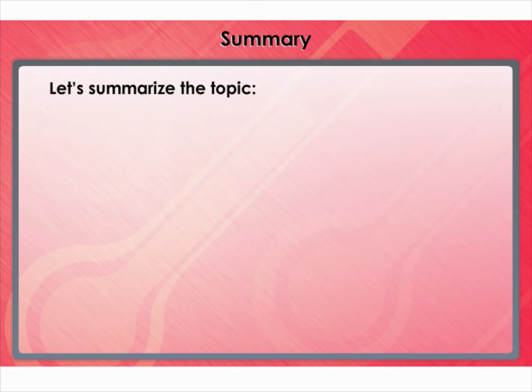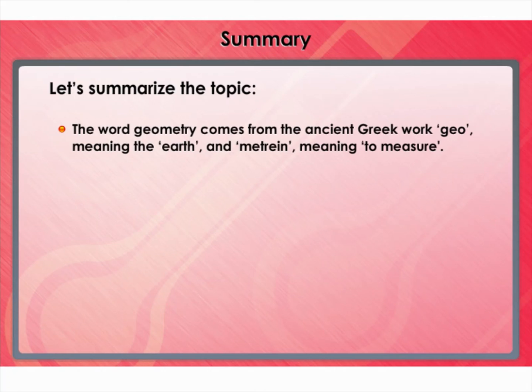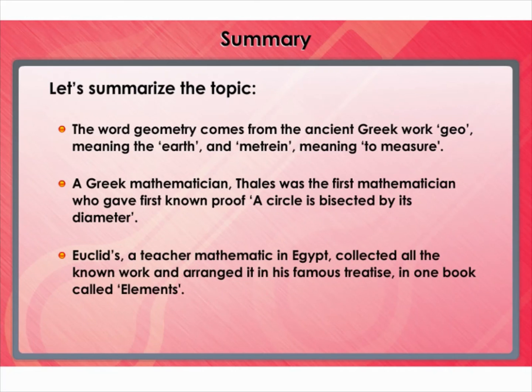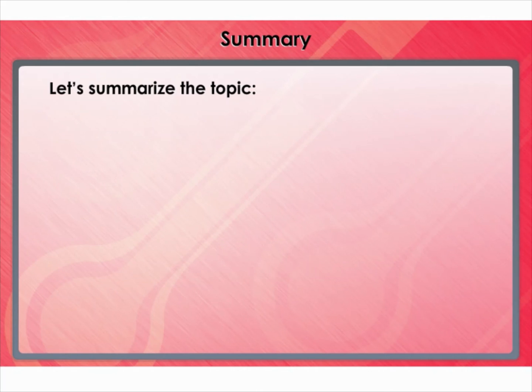Summary. Let's summarize the topic. The word geometry comes from the ancient Greek word geo, meaning the earth, and metron, meaning to measure. A Greek mathematician, Thales, was the first mathematician who gave the first known proof that a circle is bisected by its diameter. Euclid, a teacher mathematician in Egypt, collected all the known work and arranged it in his famous treatise in one book called Elements.